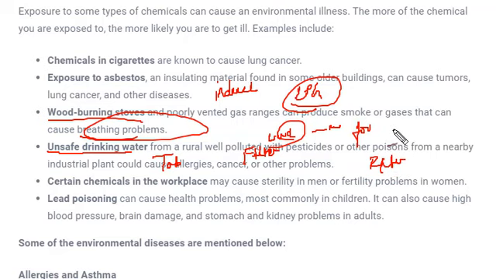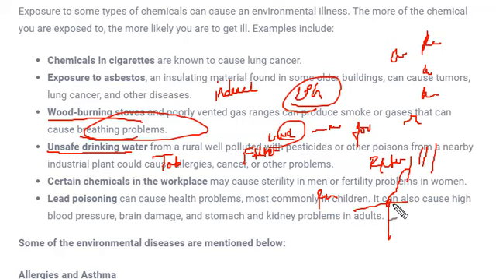Why was it done? Because lots of chemicals were released into rivers and gases, and because of air pollution, the rainwater which used to fall was poisonous in nature. And many insecticides and pesticides are used in farm fields. Whenever insecticide or pesticide is used in farms and rain falls, the rainwater percolates downwards, that means it moves downwards. Although a few parts are filtered, there are a few chemicals which cannot be filtered, and it